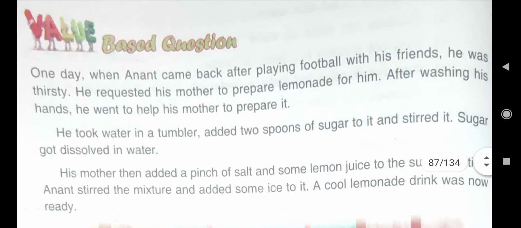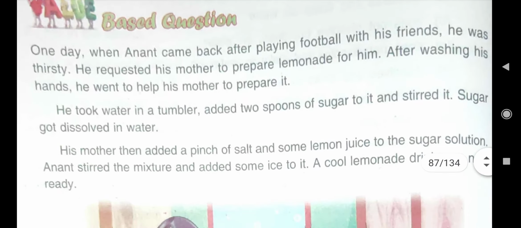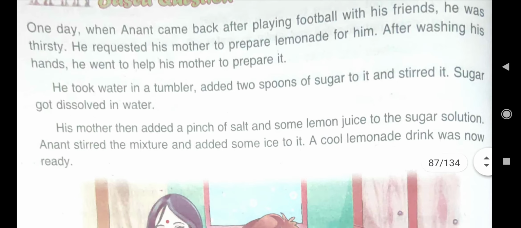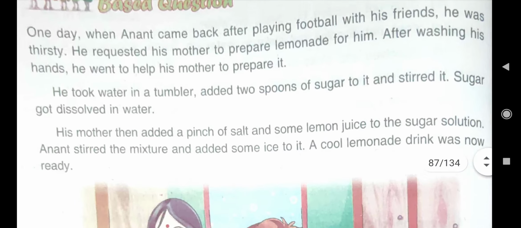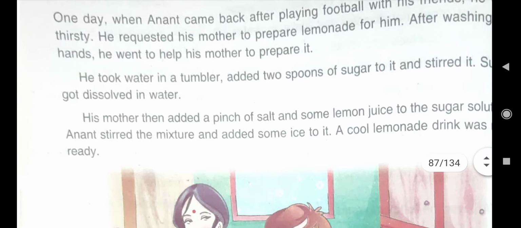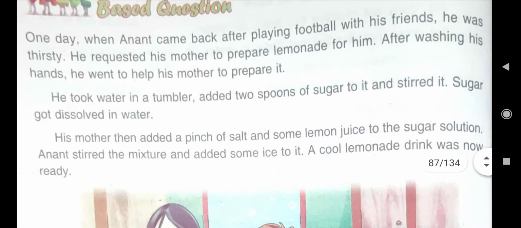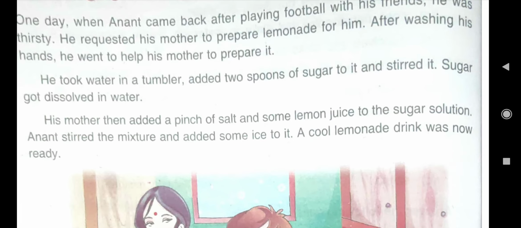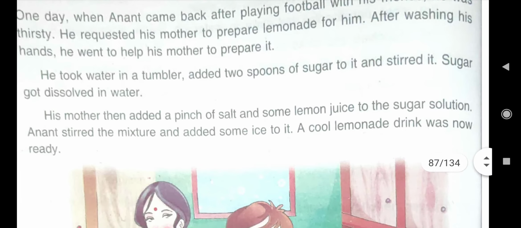Now children, here you see a value based question is also given. One story is given. Anant is the name of a boy. One day when Anant came back after playing football with his friends, he was thirsty. Thirsty means he wanted to drink water. He requested his mother to prepare lemonade for him. Lemonade is the activity which you performed in the beginning of this lesson.